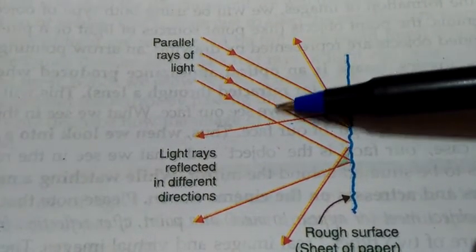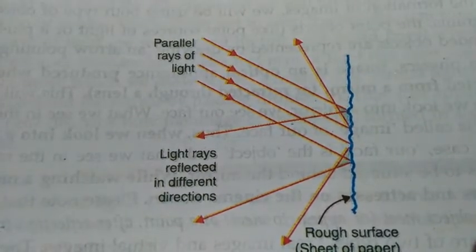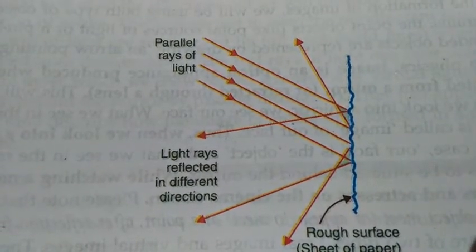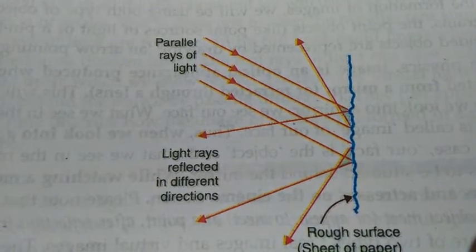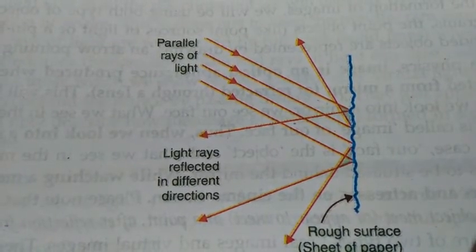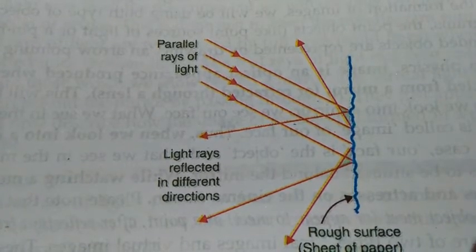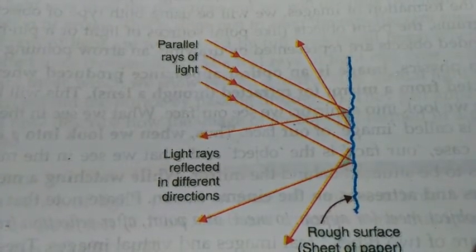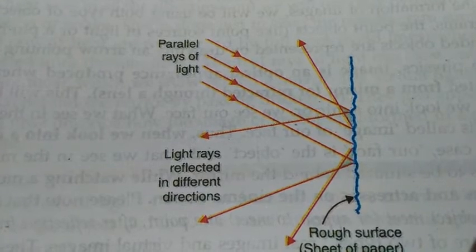So all the rays here have different values of angle I, and that's why the reflected rays also have different values of angle R. That's why they all go in different directions. I hope I am clear to you all.